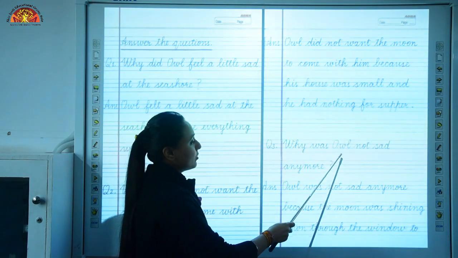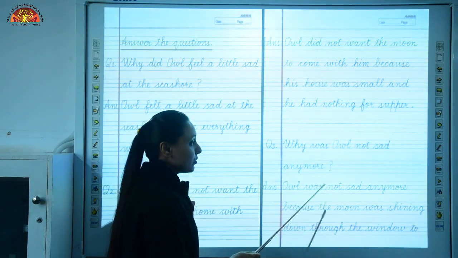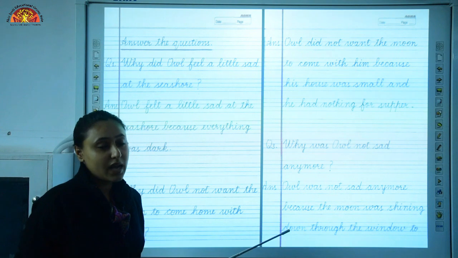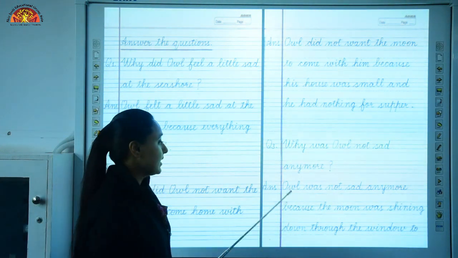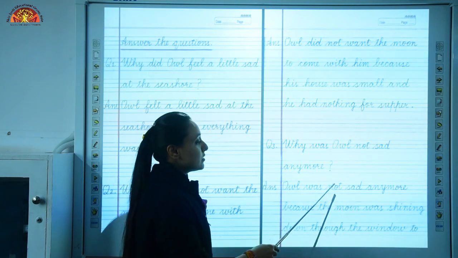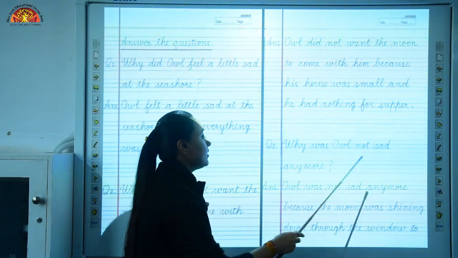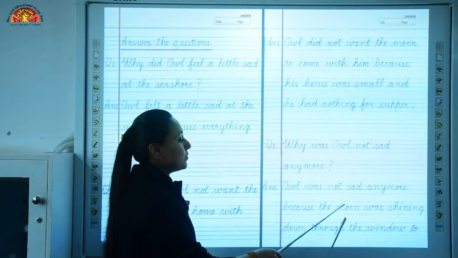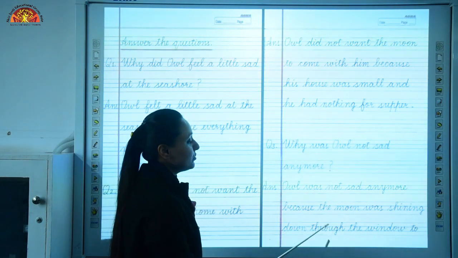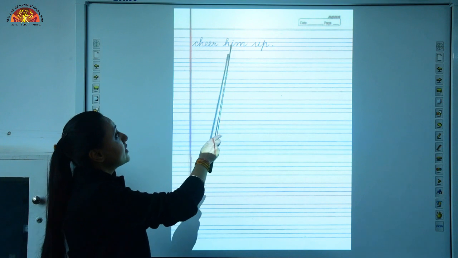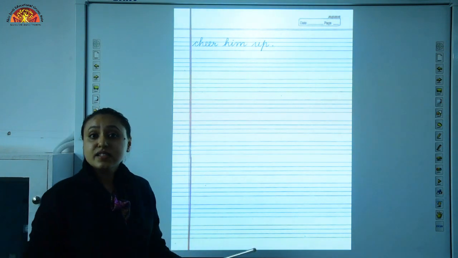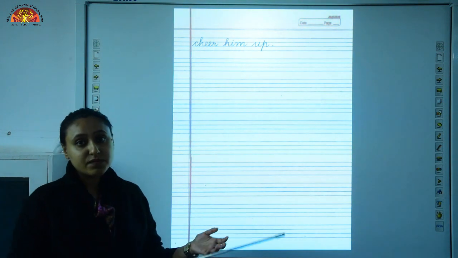Why was Owl not sad anymore? So at the end of the chapter, why was Owl not sad anymore? Let us see. Owl was not sad anymore because the moon was shining down through the window to cheer him up. So why he is not sad at the end of the story?